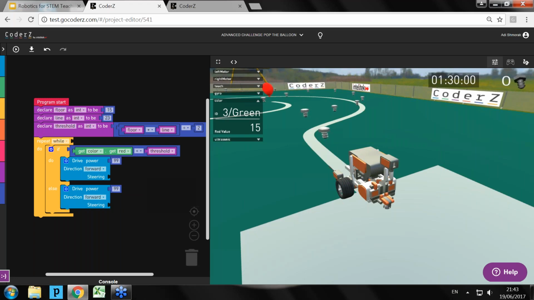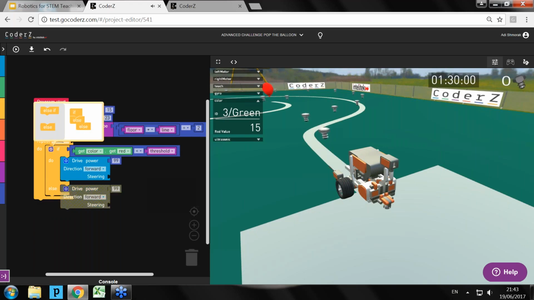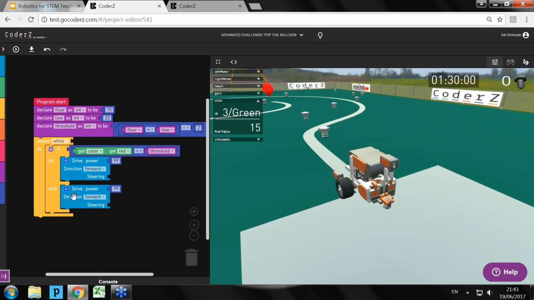We can do it by clicking this setting icon, and dragging else in the preview into the code itself. Now we can add to the else another set of instructions.